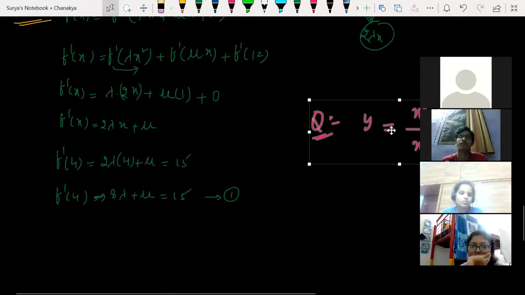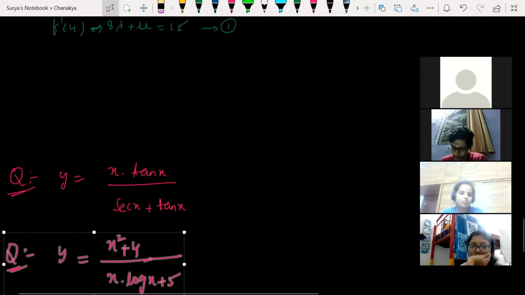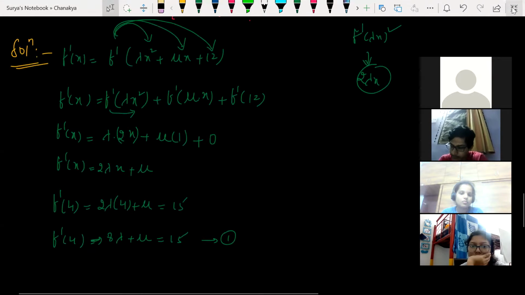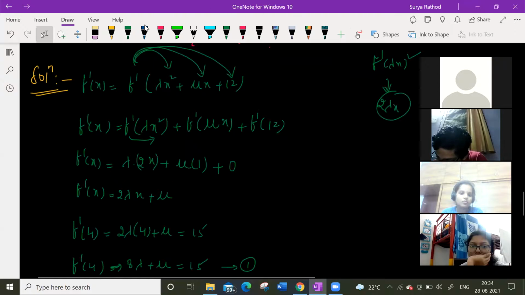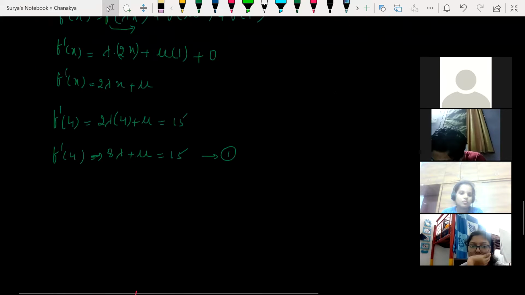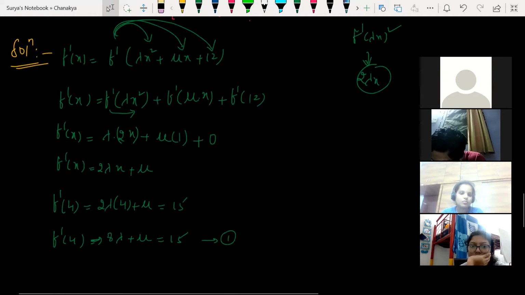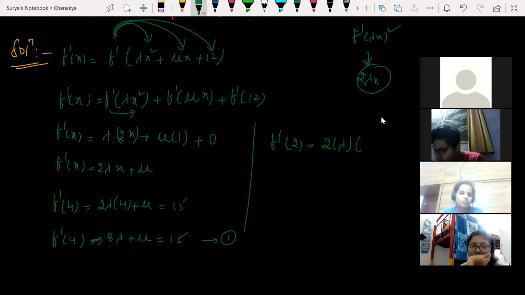Then f dash of 2 given is equal to 11, so 2 into lambda into 2 plus mu, that is 4 lambda plus mu.